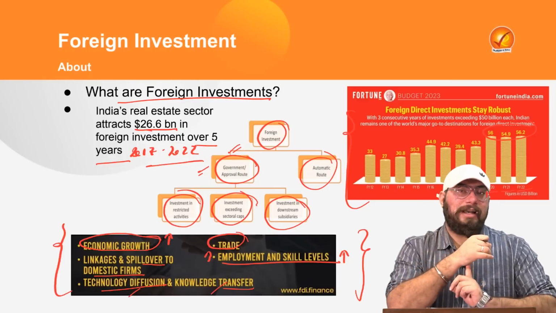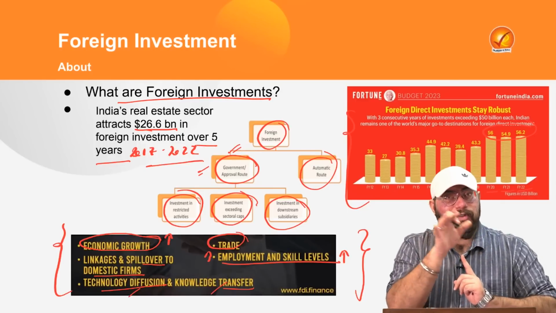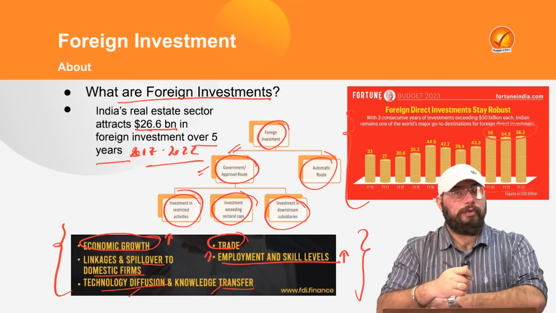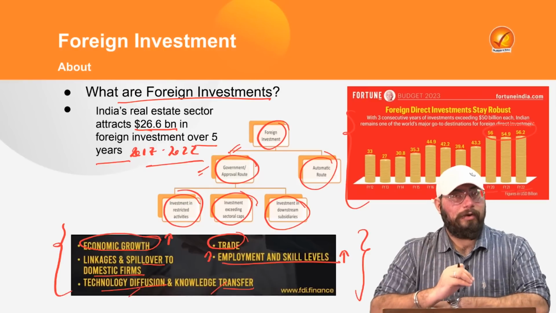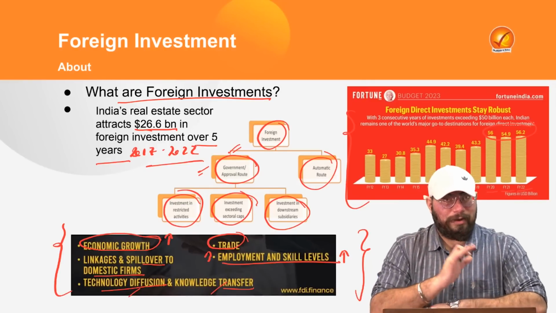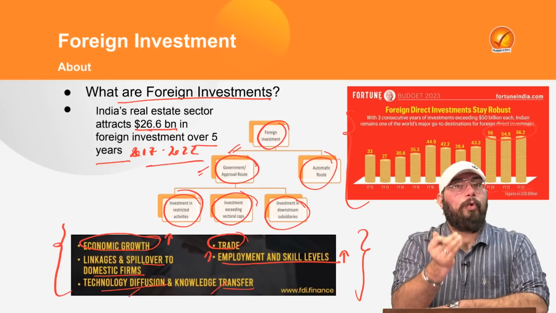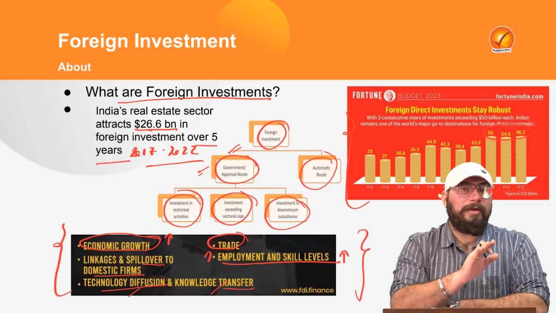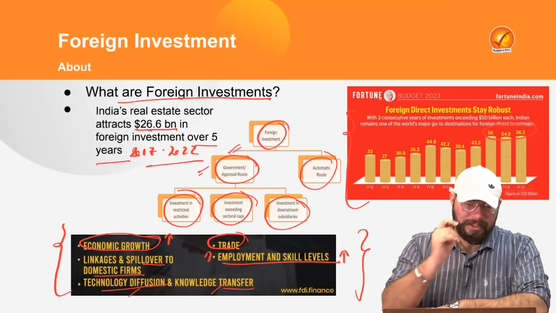So there is a very thin line of difference between the two, and it depends on governmental policy which line we want to follow. Of course, the government has a lot of regulations, but a good level of regulations which are required. So foreign investment is not overly regulated, but optimally regulated in our country.